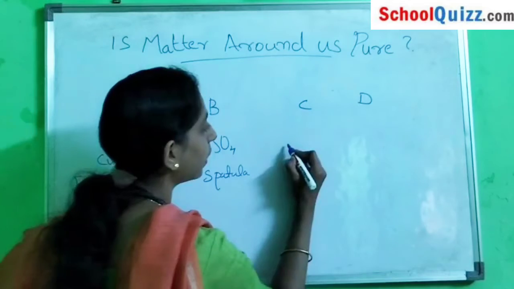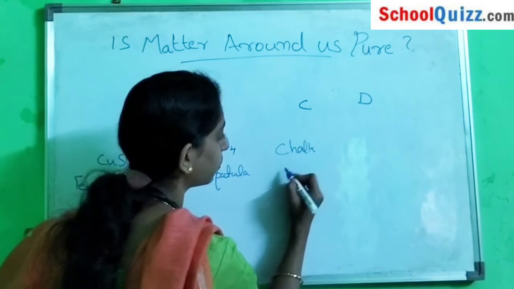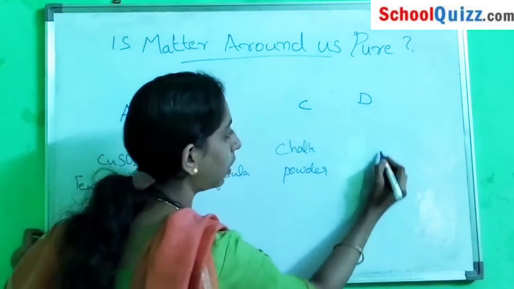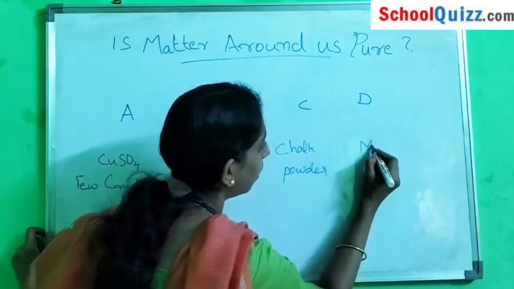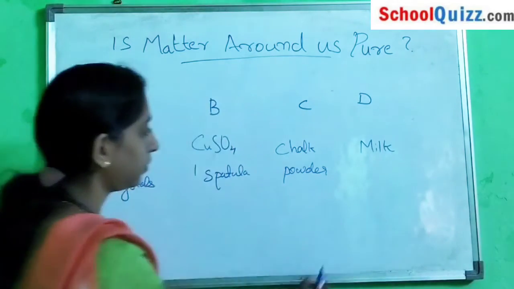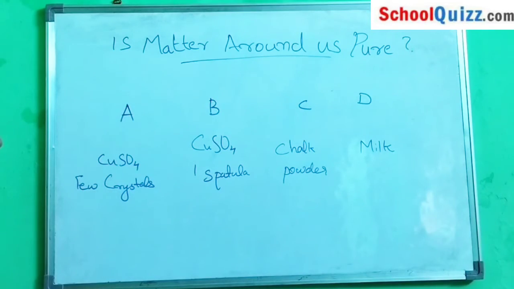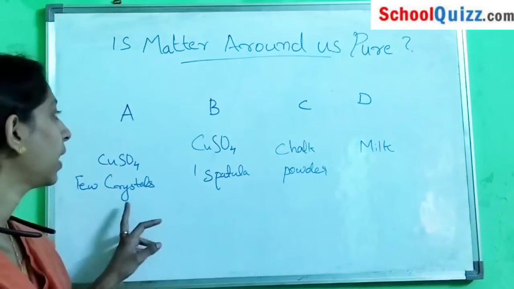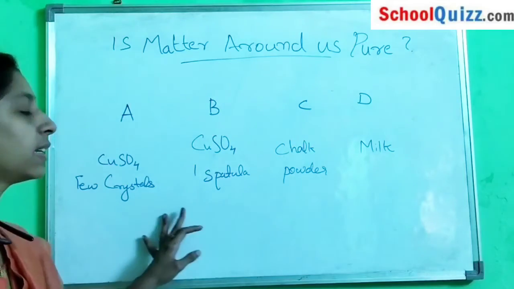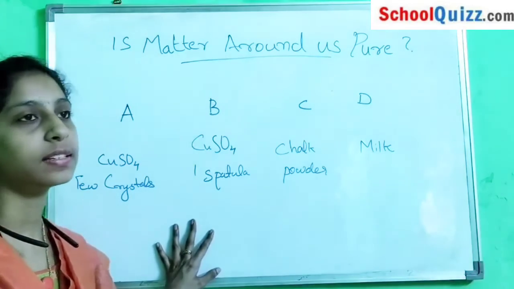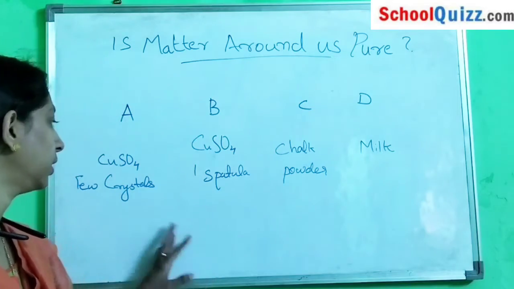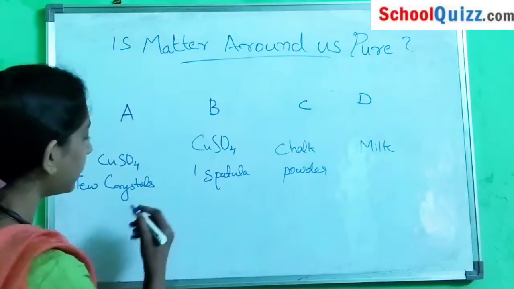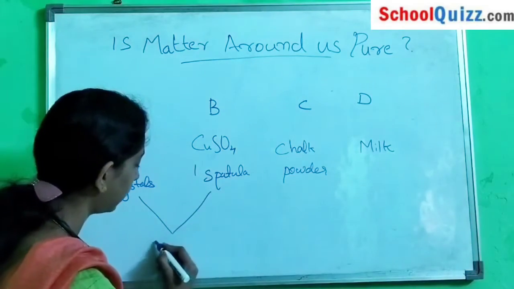Here we take chalk powder. In the fourth beaker we take milk. As we discussed in the previous experiment, in the case of A and B we get a solution. The particles are uniformly arranged. There is only a difference in the intensity of color. This is known as a solution.